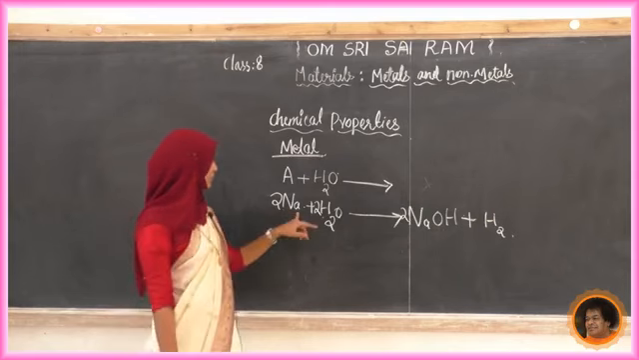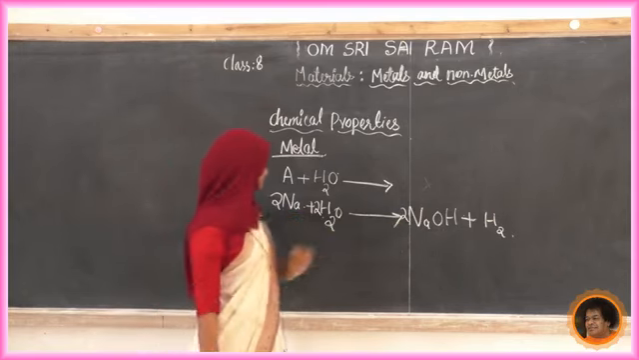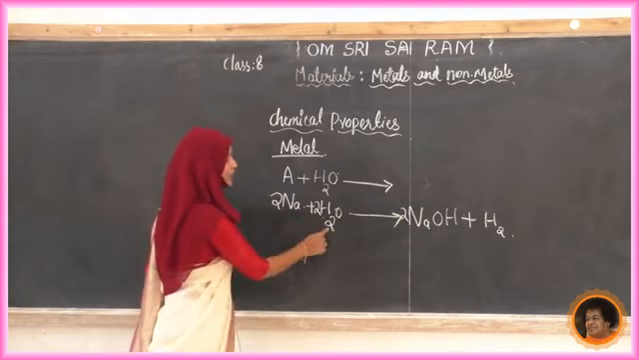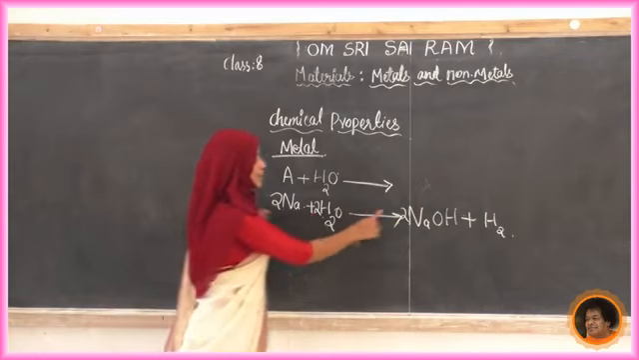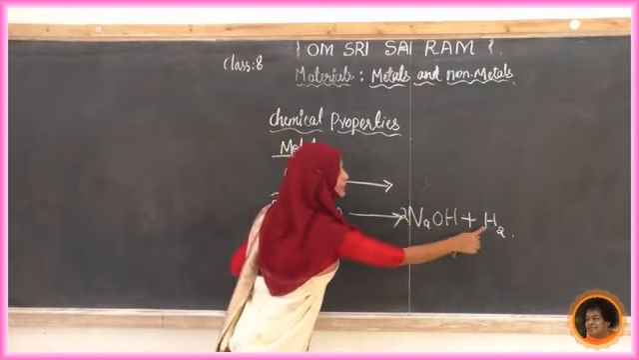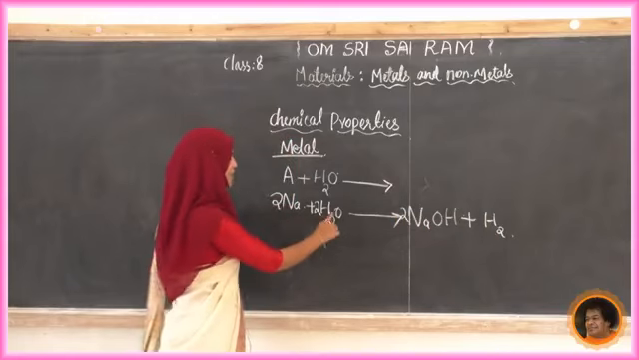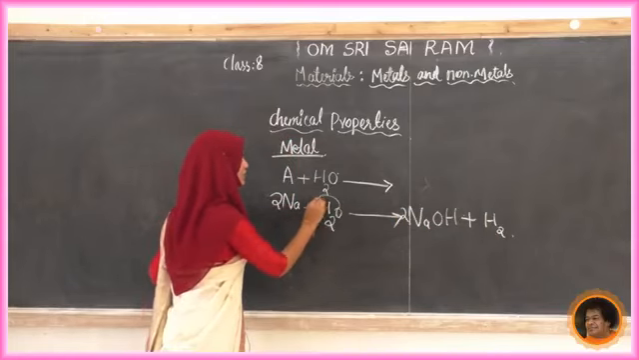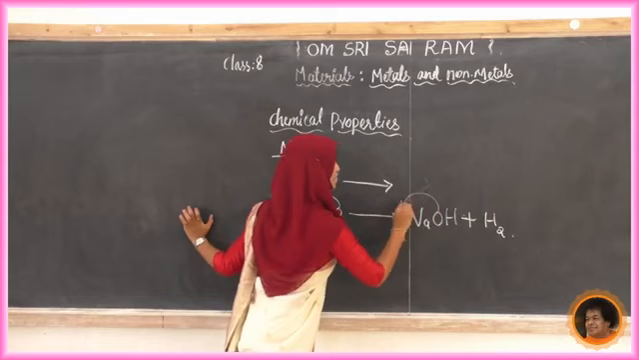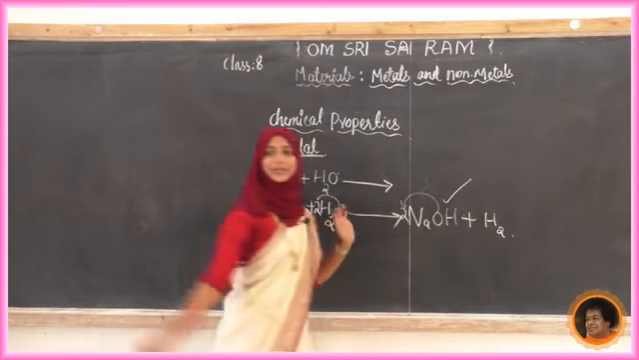Now we will see: sodium 2 here, here also 2. Hydrogen, 2 into 2, so 4 it is. How much here? 4 it is. Now how many oxygen? Here 2 oxygen, here 2 oxygen. Now it is a balanced chemical equation.